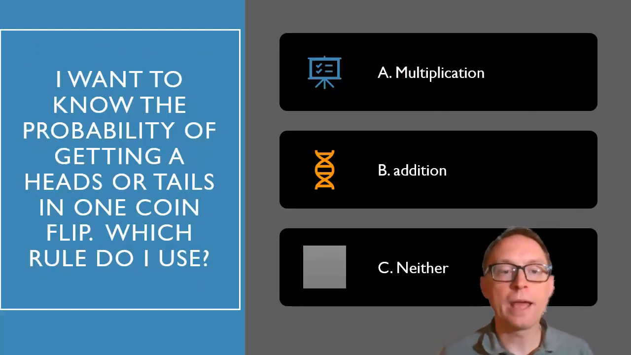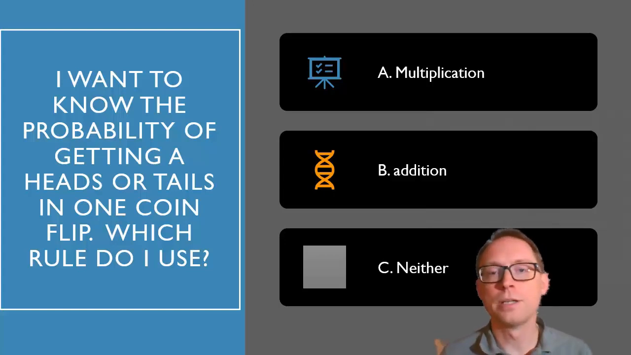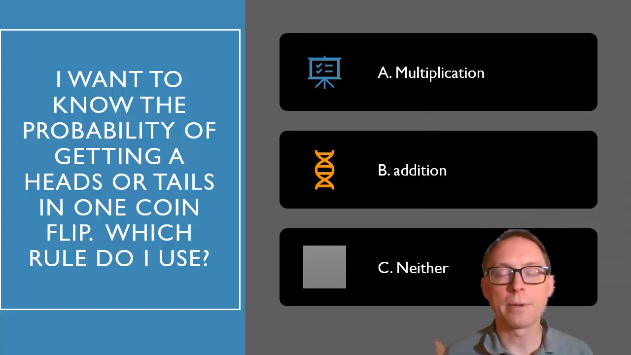I want to know the probability of getting heads or tails in one coin flip. Which probability am I going to use? All right, well, you can use a multiplication rule if you want. Actually, you can't use a multiplication rule, I'm sorry. Heads or tails, so "or" is going to be the addition rule. Heads or tails is 0.5, that's the probability of one thing happening, or the probability of the second thing happening, that's 0.5. 0.5 plus 0.5 is 1. If you flip a coin, you're going to get heads or tails. That's the addition rule that you would use.